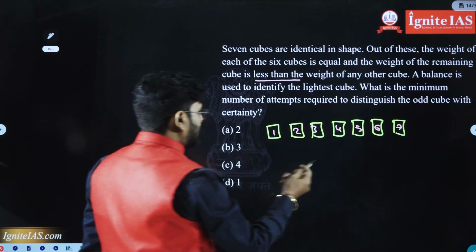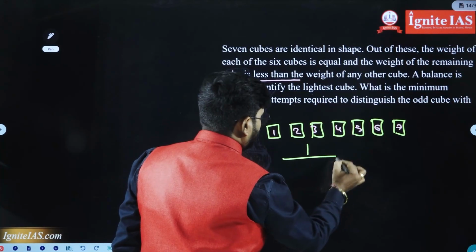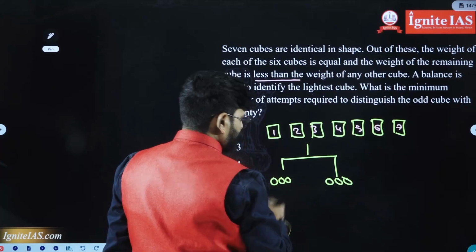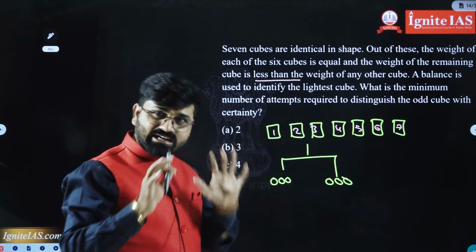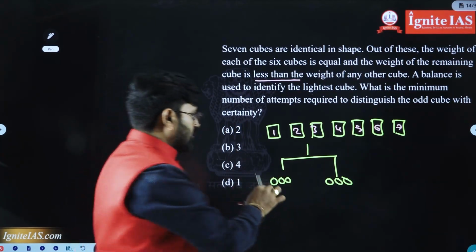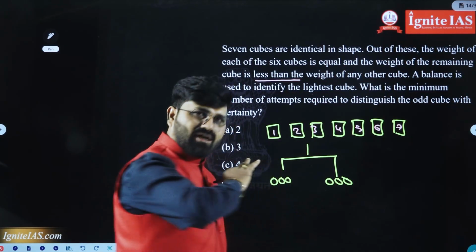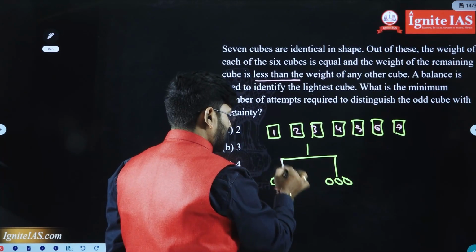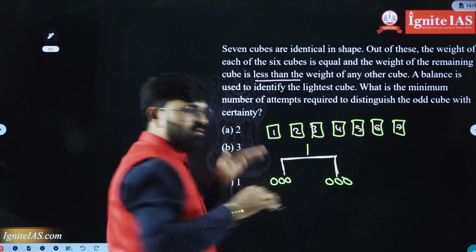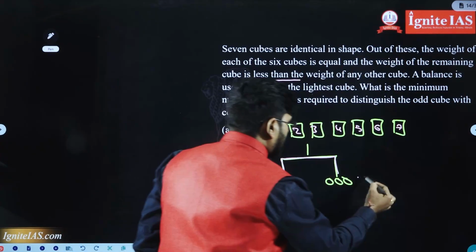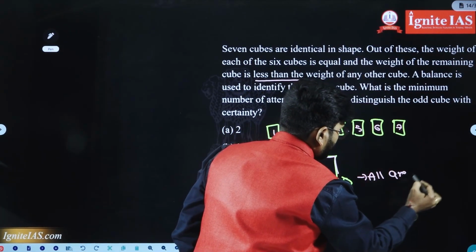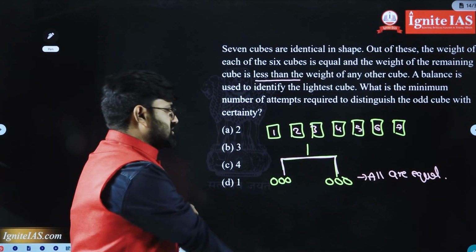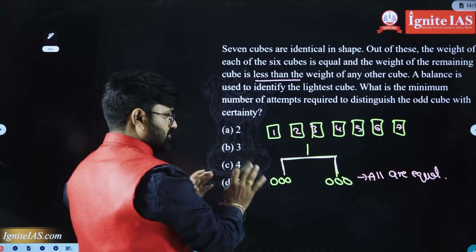Suppose, for example, I take 3 cubes here and 3 cubes here. If all 6 are equal in weight, let us assume, then the weighing machine is going to show parallel, which means all are equal. This is the first attempt. Second attempt, suppose for example, first attempt it is.